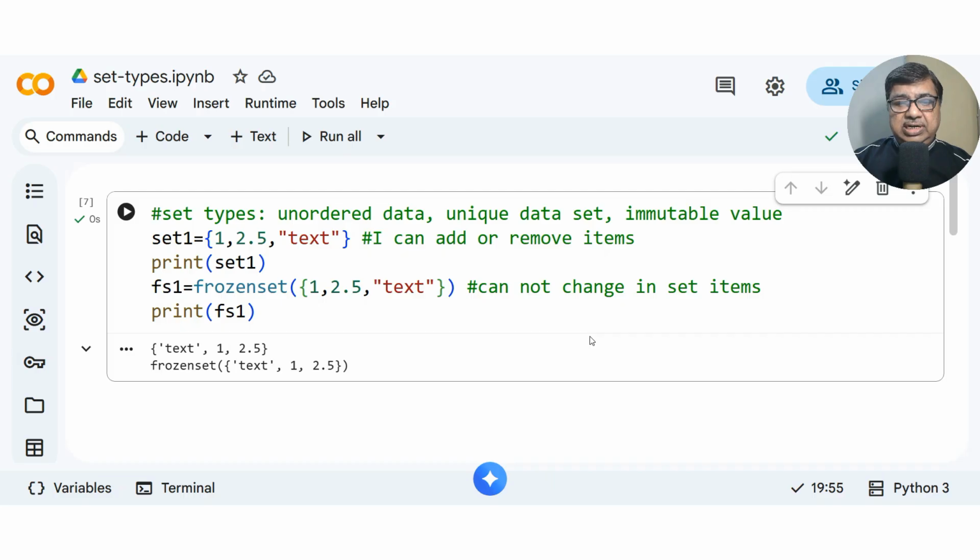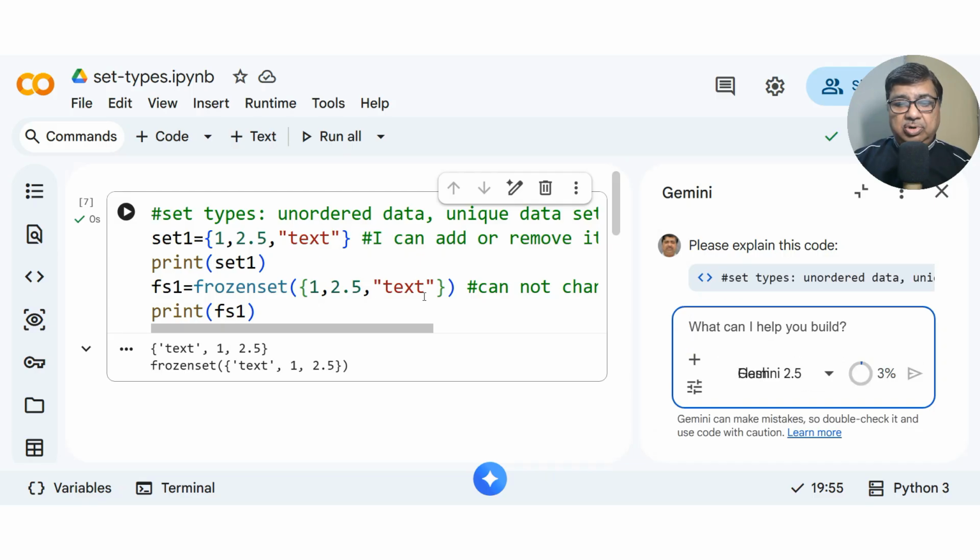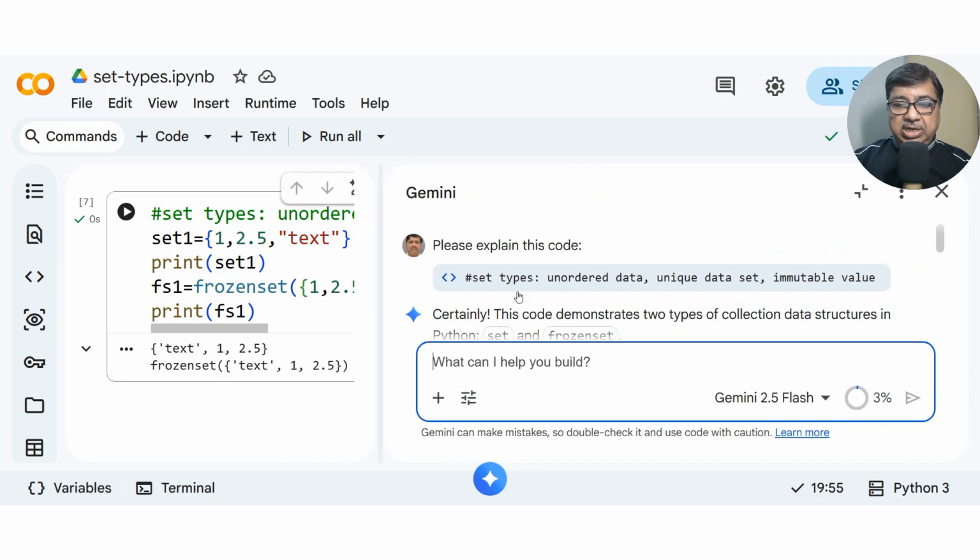Let us also understand the concept of set with the help of Gemini AI. So I am asking to explain this code. So this will tell me about this set type and frozen set type, both types, which is what is a set and what is a frozen set. So let me see, it has explained to me.